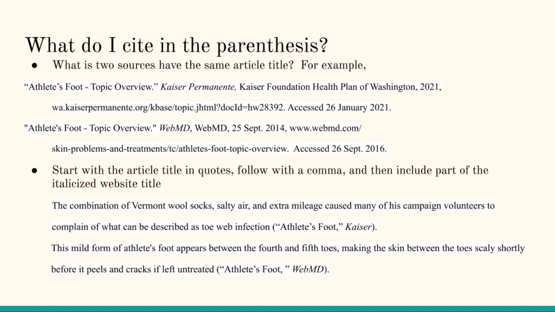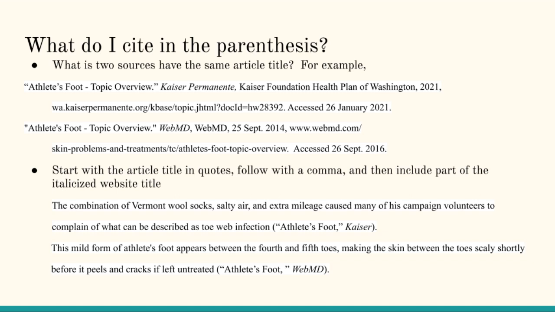But what I wanted to show you is a very common occurrence and will probably happen a lot, is that when you're doing research, sometimes you have two sources that have the exact same article title, and you have to find a way to differentiate that when you get to your in-text citation. So what you do in that case is you start with the article title in quotes, you follow with a comma, and then include part of the italicized website title.